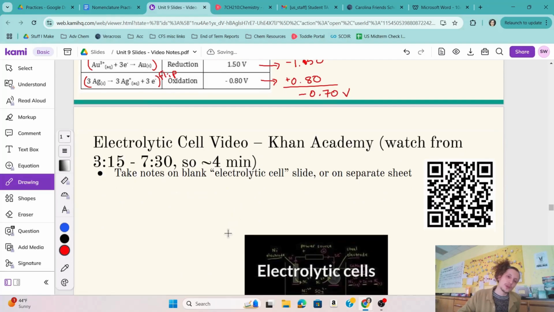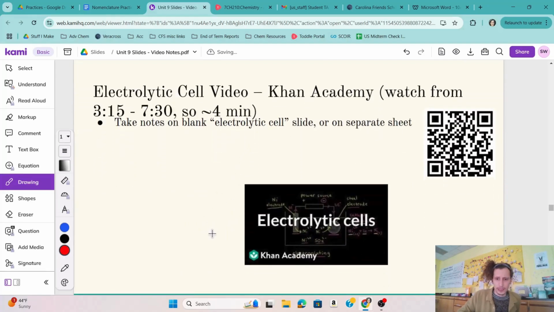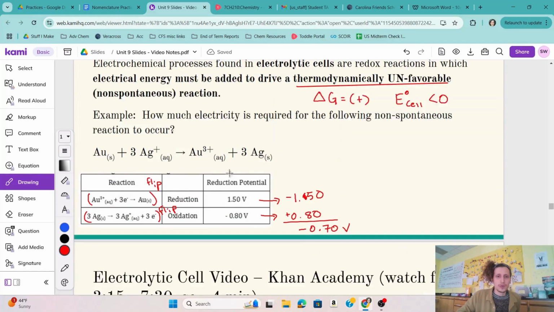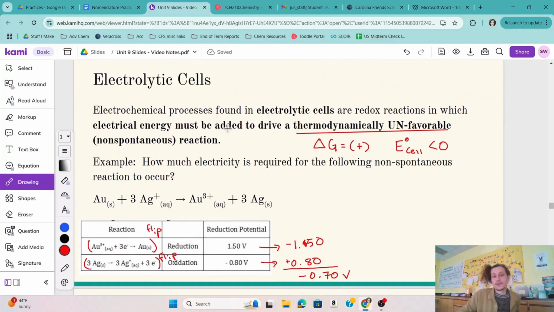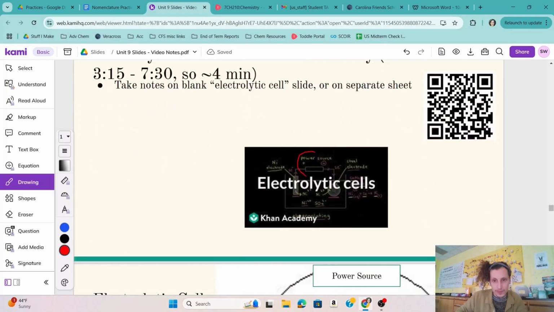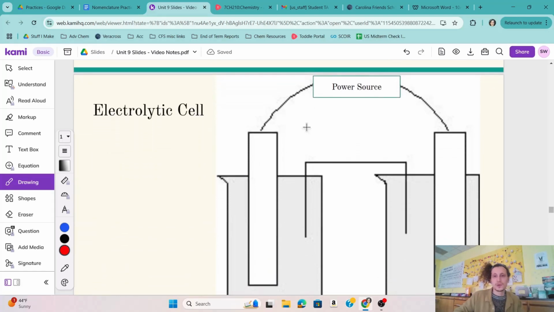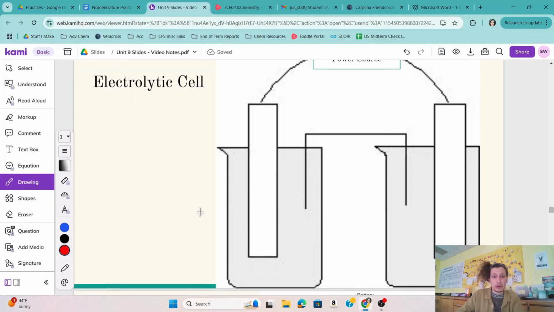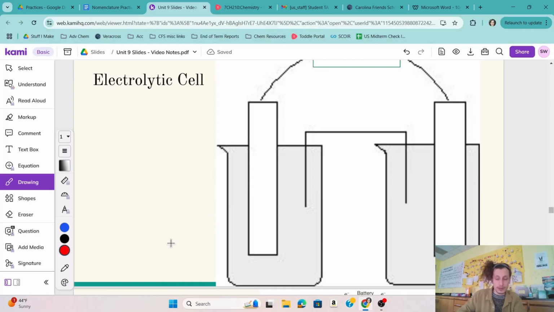There's another video here on electrolytic cells and identifying these. One thing I will say is that to drive an electrolytic cell, you have to add external energy. So this would be like hooking a battery up to this reaction, and you can see that in the still here where it says power source. You actually have to hook up an external battery of some kind that drives this reaction. So instead of that overall voltage, you'll see a power source, usually in the middle. But otherwise, an electrolytic cell is going to have the same sort of layout, where you've got a cathode and an anode and a flow of electrons and all that jazz.